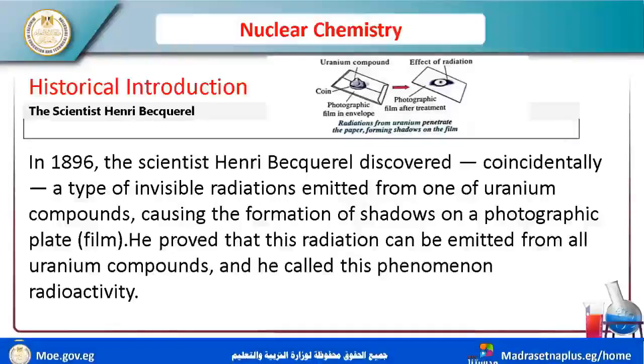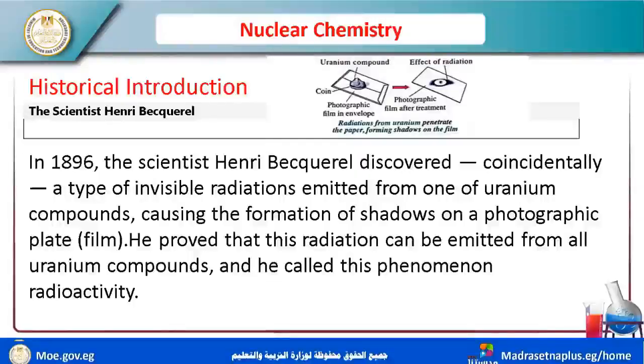In 1896, the scientist Henry discovered coincidentally a type of invisible radiation.